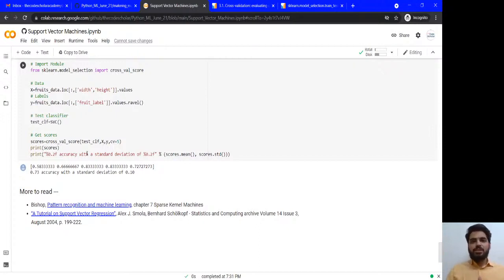I have given more details over here. I know there is much more theory available in the SVM. It's just a glimpse of the model that I've shown over here. You can perform the same steps to get the idea. So you can read the pattern recognition, and the tutorial on support vector regression is available here.